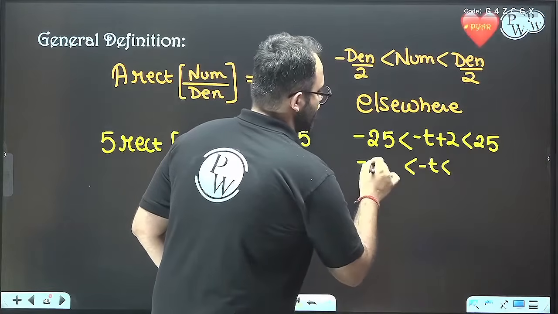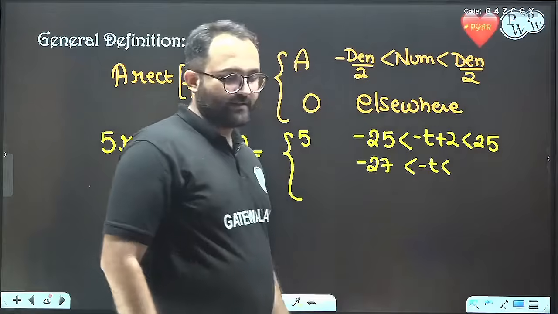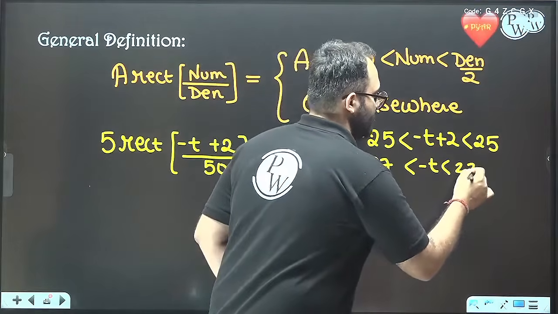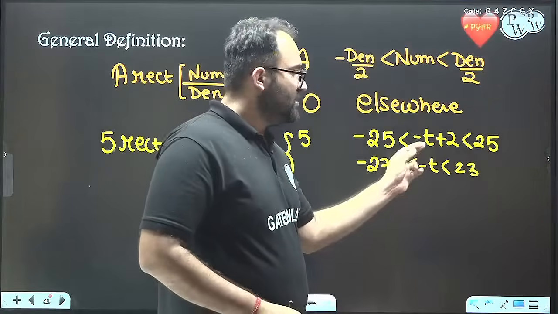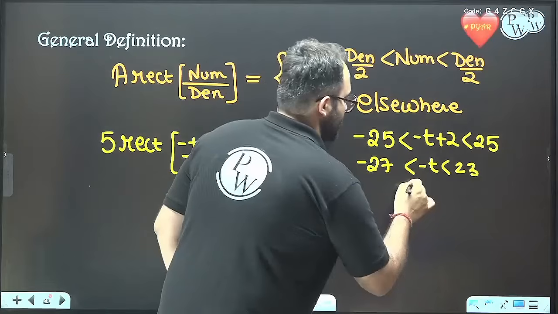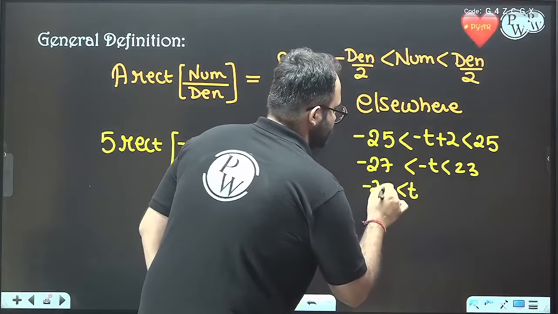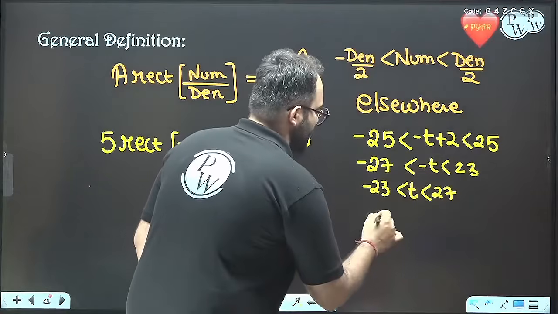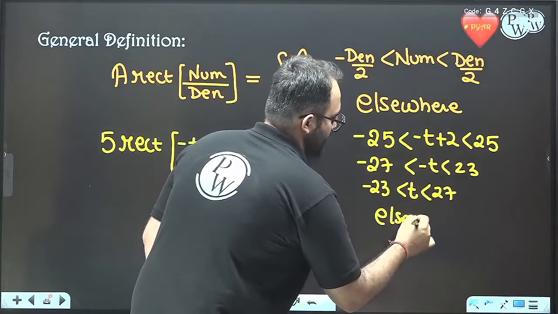First of all, subtract 2, that gives minus 27 to 23. And since there is a minus sign, we will interchange the inequalities and put a minus sign. And 0 elsewhere.